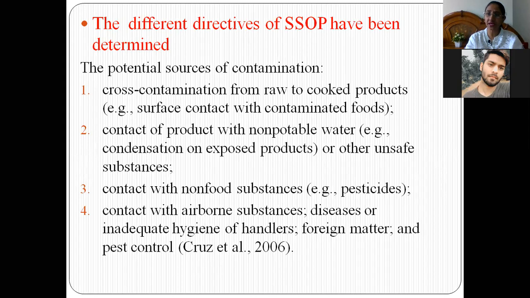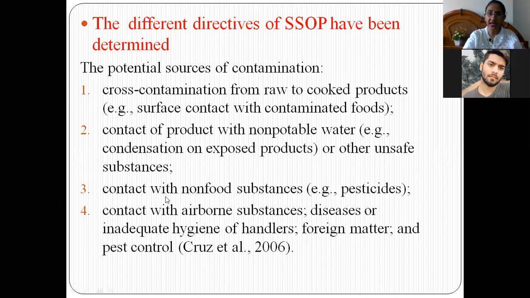If contaminated food is present and there is contact with that food, then contamination can happen this way also. This is called cross contamination. The second point is contact of product with non-potable water, for example condensation on exposed product or other unsafe substances. If the water is not well checked for temperature, pressure, and everything, then contamination can happen through water also. So water can be one of the sources of contamination.